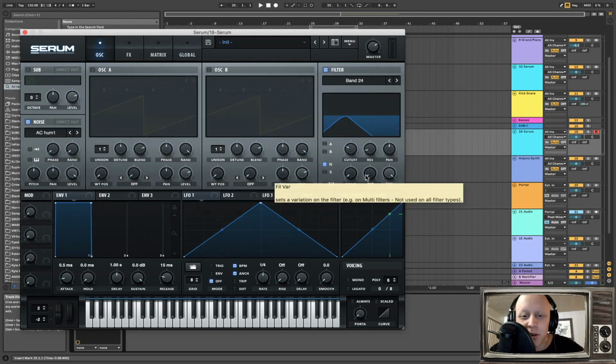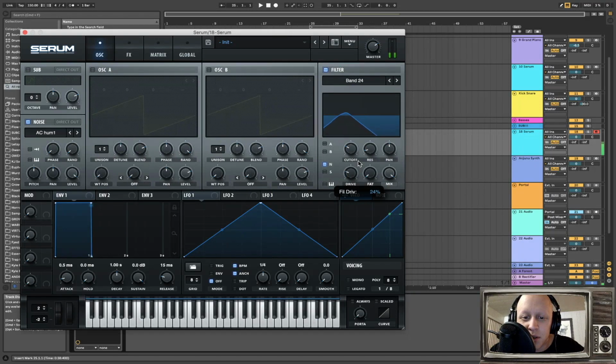We're also going to turn our drive a little bit up as well. Maybe the fat a little bit as well. And the resonance.